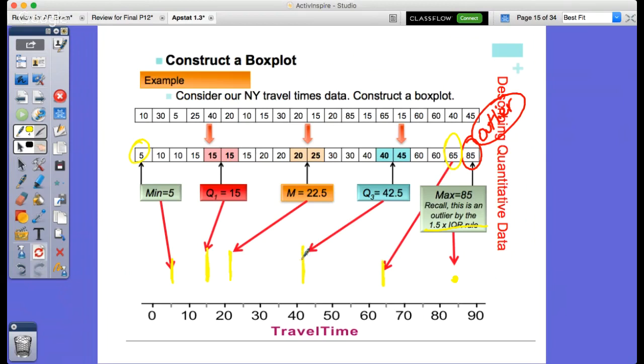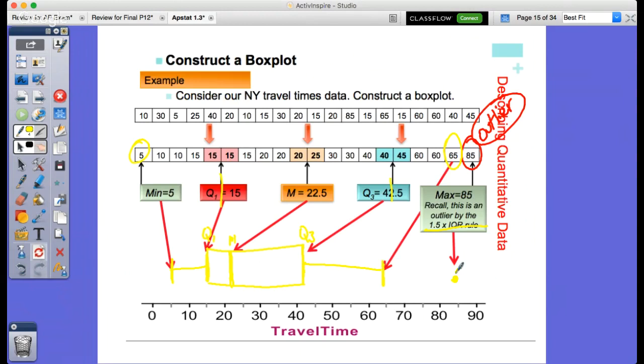Because of the Q1 to Q3, we're going to include a box between the middle 50% of the data, between Q1 and Q3, and then the median will have one line right here. So this is the middle 50% of the data, this is our box, and the whiskers extend to the minimum, and then from Q3 to the maximum.